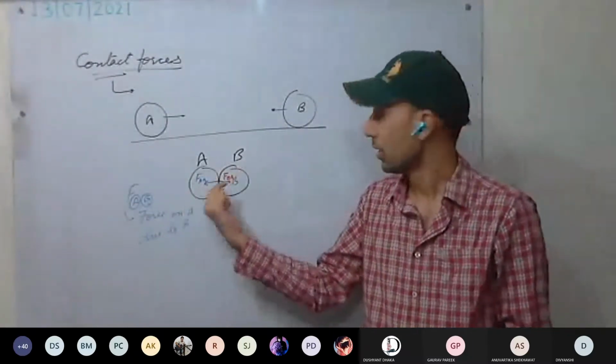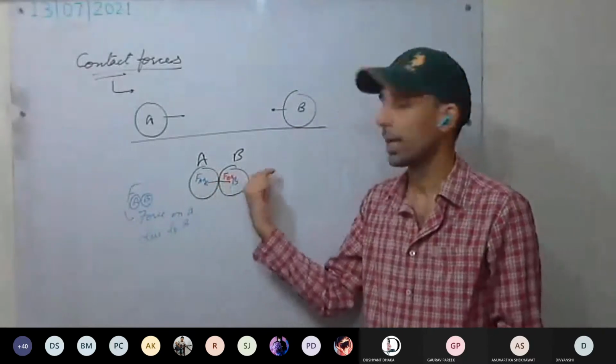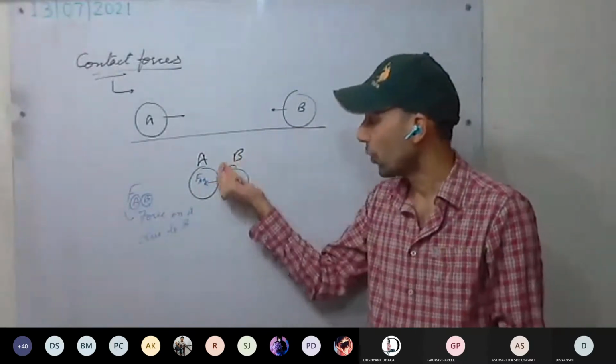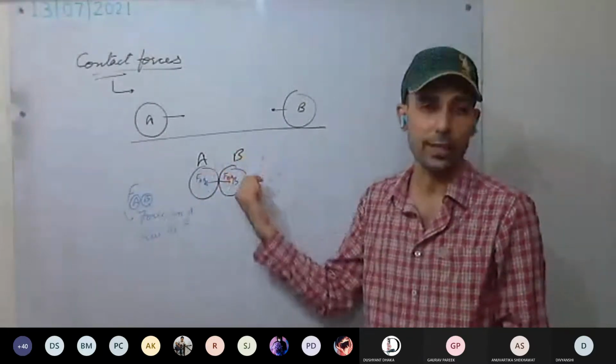Its direction will be opposite, and that will be FBA, force on B due to A.